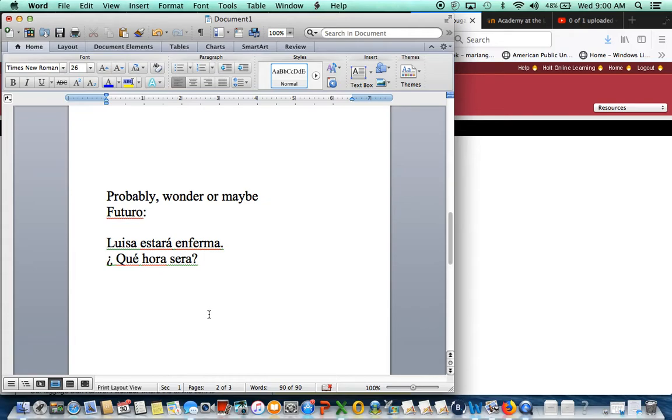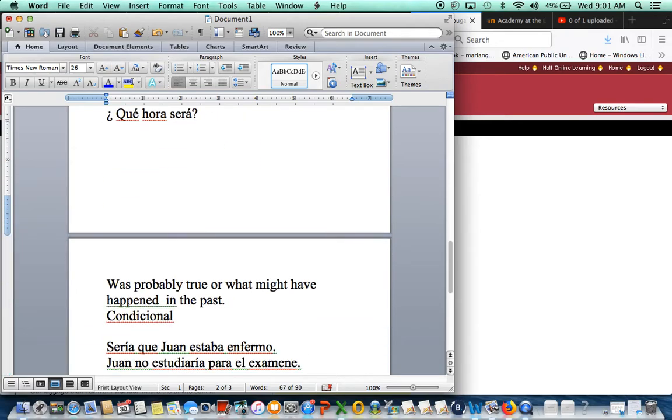Or when you wonder about the time. You are in my class right now and you want to know what time it is, but there is no watch, no clock, nothing. So you ask yourself or somebody else, ¿qué hora será? I'm missing the accent mark here: ¿qué hora será? Because you're wondering right now, and será is future tense. So again, every time you express probably, maybe, or wonder about something that is happening right now, you must use futuro.